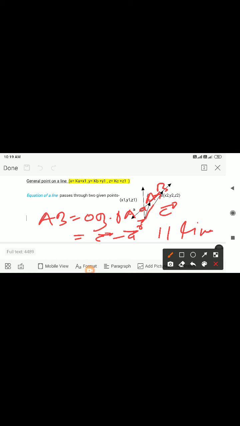This is parallel to the line or collinear to the line. Then this vector will act as the parallel vector. Now we have the equation of line r = a + kb. So in place of a, a remains as it is, and in place of b, we write c minus a. So the equation becomes r = a + k(c - a),